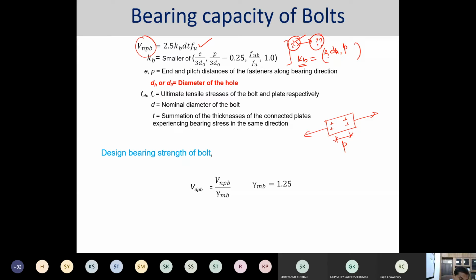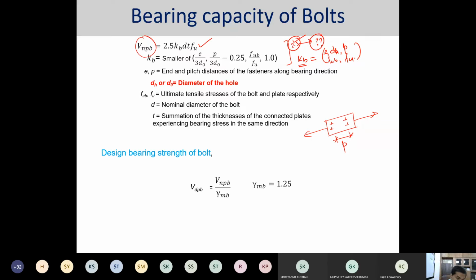Then there are other factors called FUB. FUB stands for the ultimate tensile strength of the bolt, and you also require FU of the connected plate, which is nothing but the ultimate tensile strength of the plate itself.